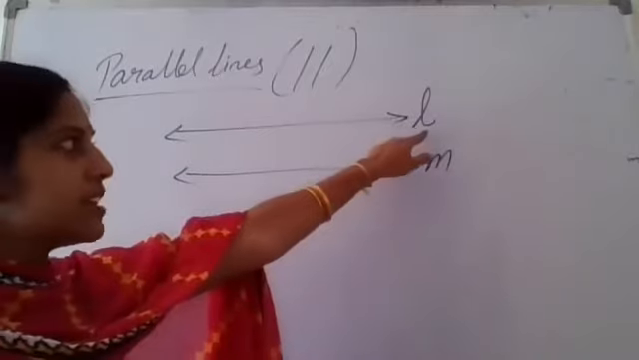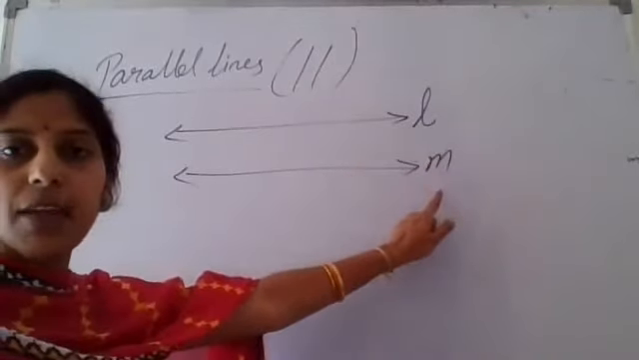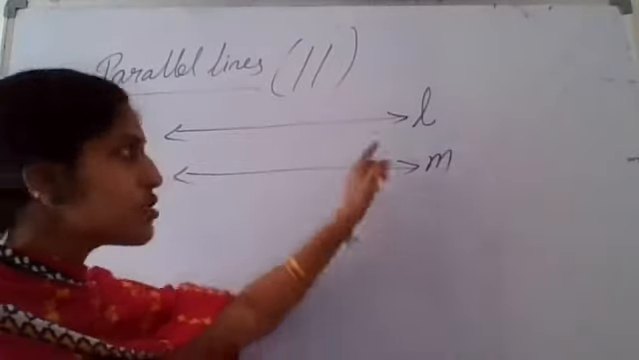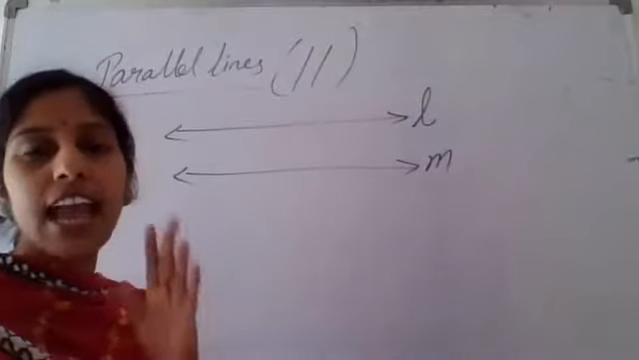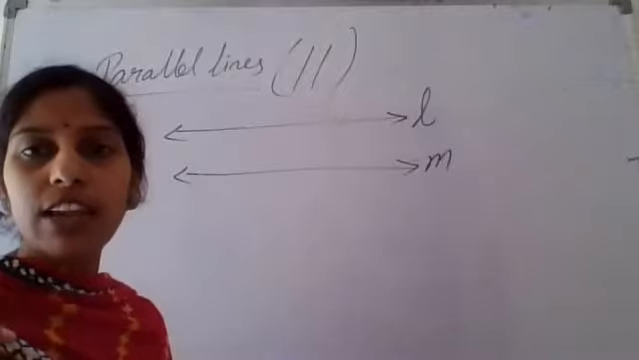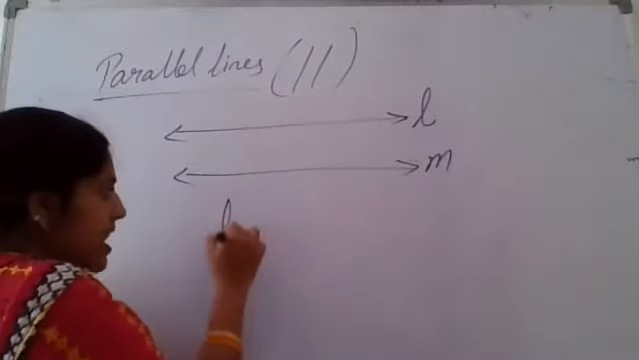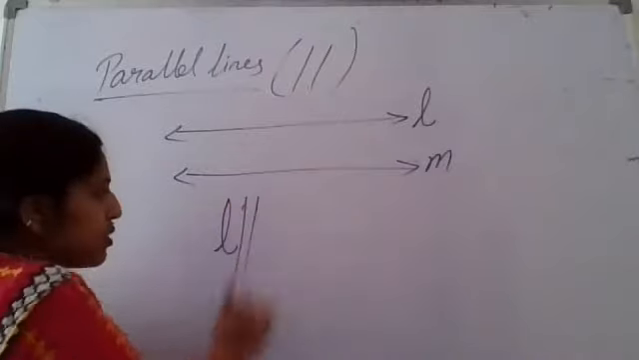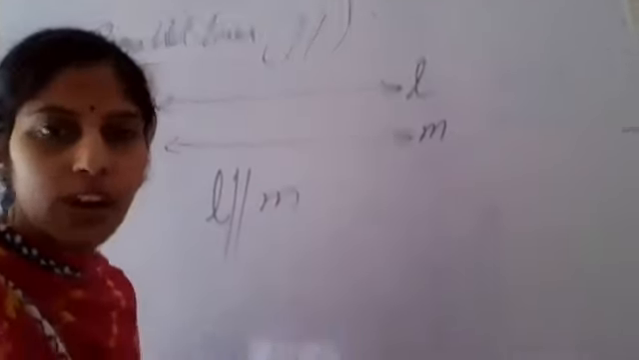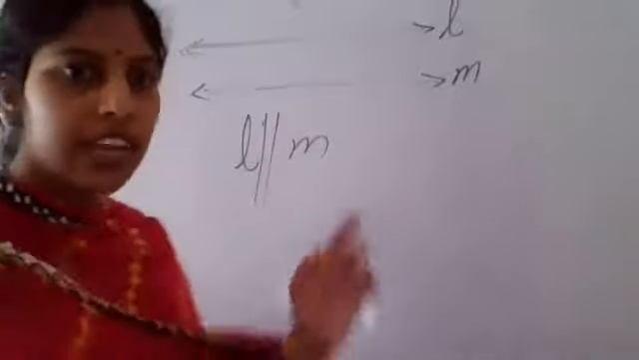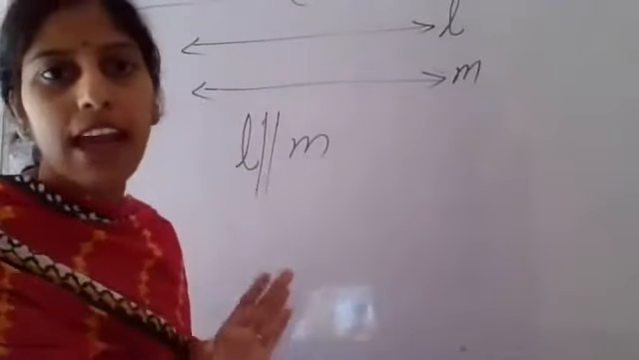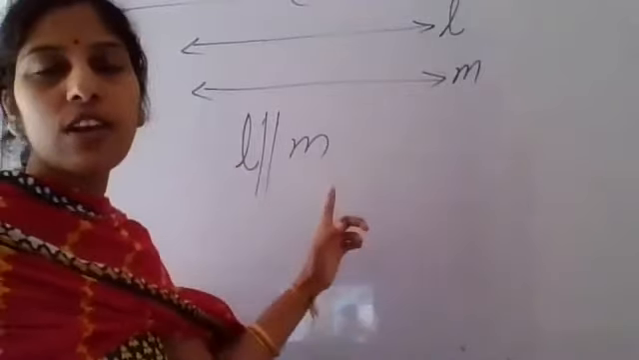Next, see here. This is line l. This is line m. I am showing the two lines with small letters. So if I want to show that line l is parallel to line m, symbolically in short form, how will I show it? l is parallel to m. This is my parallel symbol. Is it clear what I am saying? When we draw two lines like this, it indicates that the lines are parallel. Line l is parallel to line m.